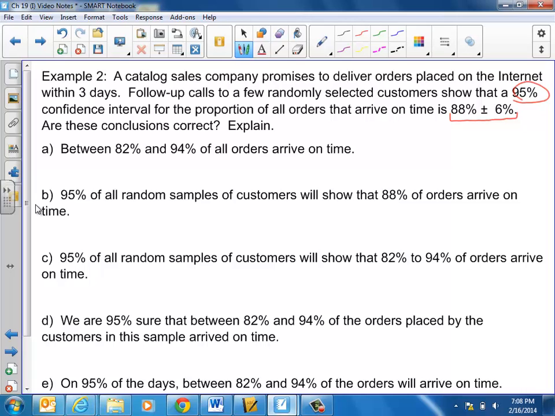No, that's not fair. Because that's a definitive conclusion that the interval 82 to 94%, which is just 88% plus or minus 6%, does indeed contain p. We can't know that.